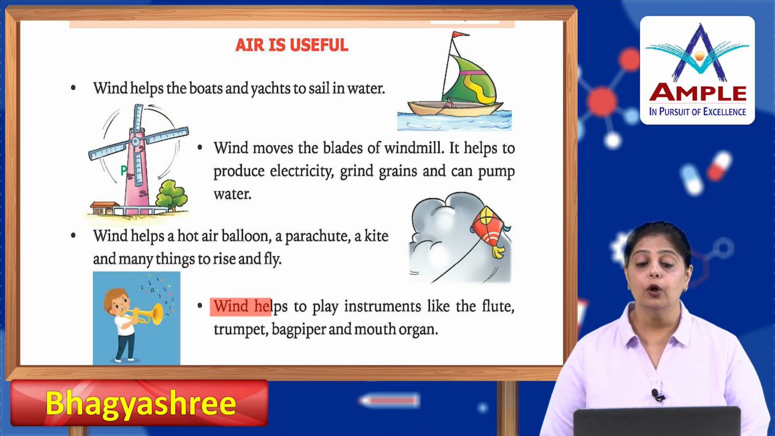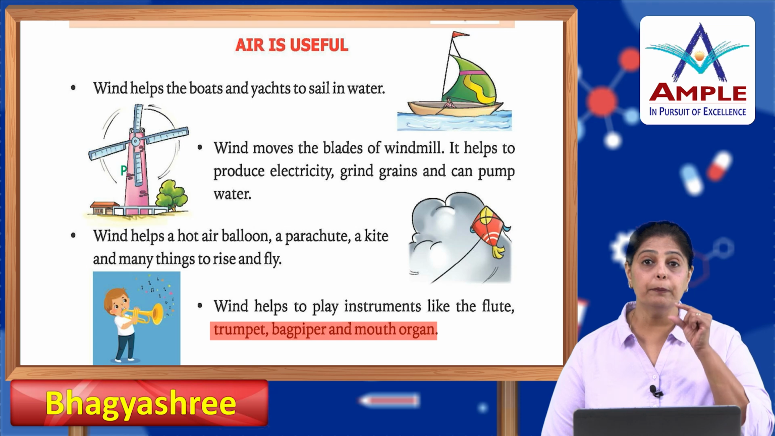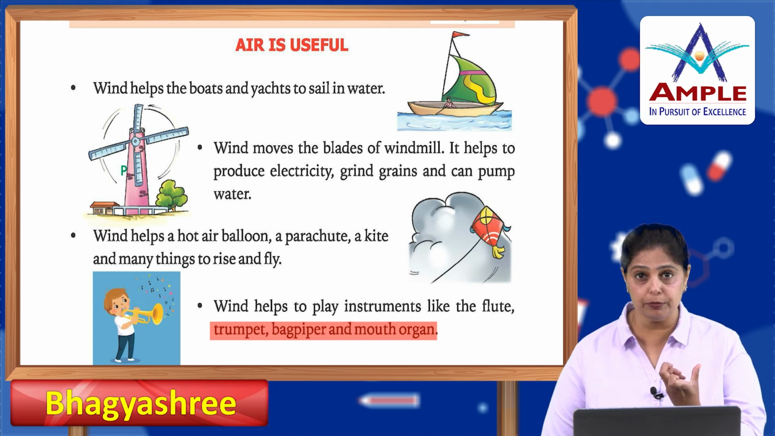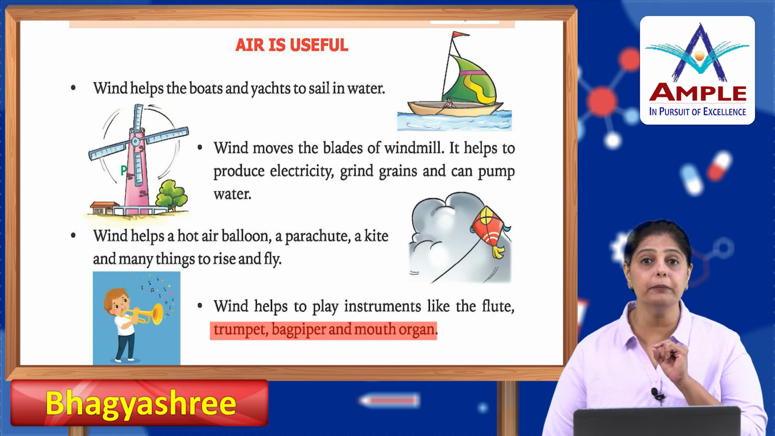Now, wind helps to play instruments like the flute, trumpet, bagpiper, and mouth organ. So we blow into that instrument, the musical instrument, and then it plays. The tune comes from them.